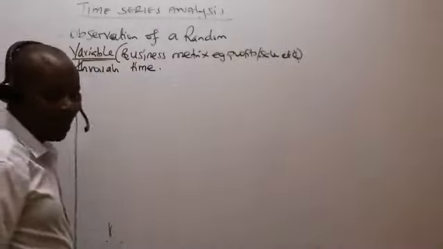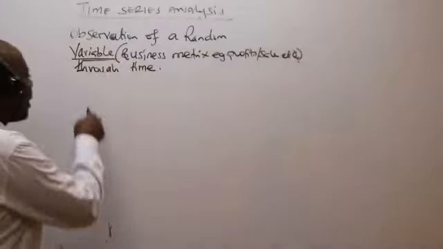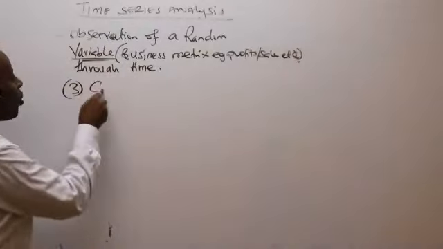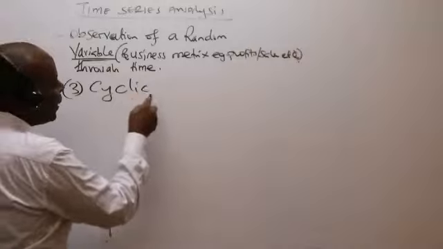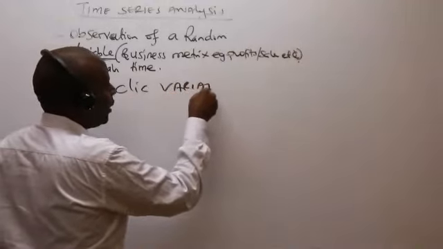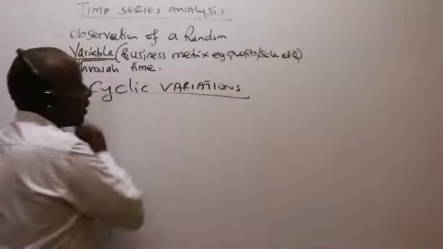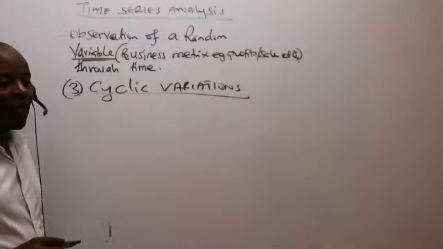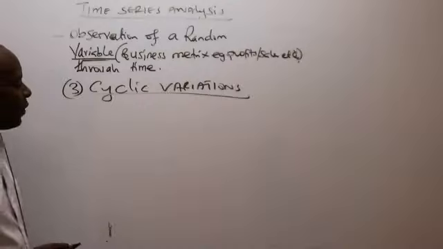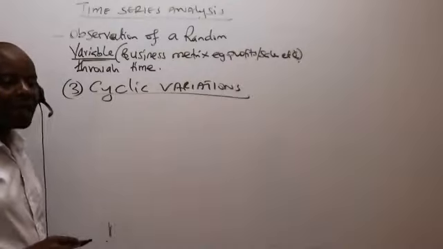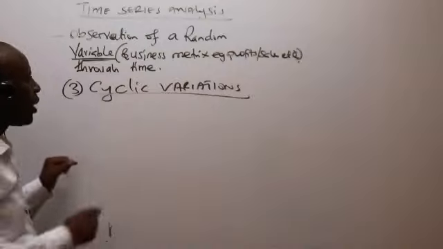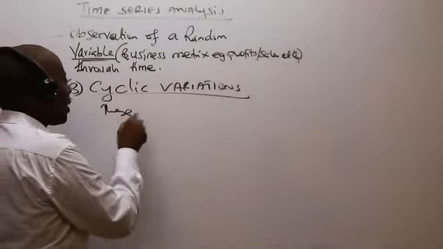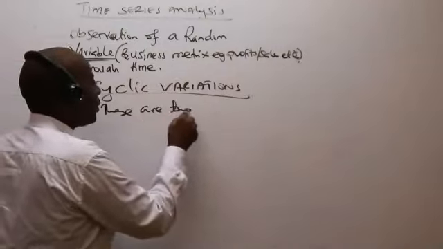Please allow me to take on the third one. The third one is what we call the cyclic variations. The cyclic variations is our third component. So cyclic variations, ladies and gentlemen, what do we have under cyclic variations? Under cyclic variations, what you're supposed to know is that these are those changes.